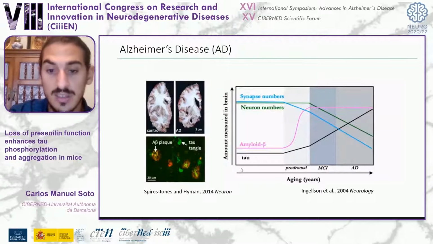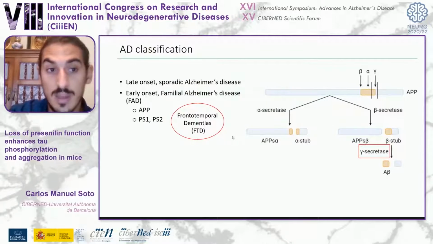The interesting thing is that the cognitive decline correlates well with the increase in tau levels and also with the synapse and neuronal loss. Alzheimer's disease can be classified into two groups according to the onset age. First, the late onset, also known as sporadic Alzheimer's disease, and second, the early onset, also known as familial Alzheimer's disease, that is caused by dominant inherited mutations on APP, presenilin-1, and presenilin-2 genes.